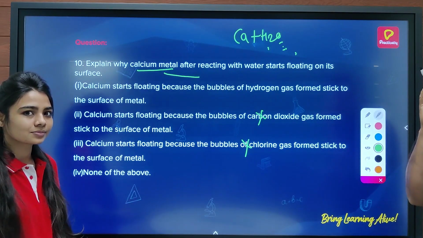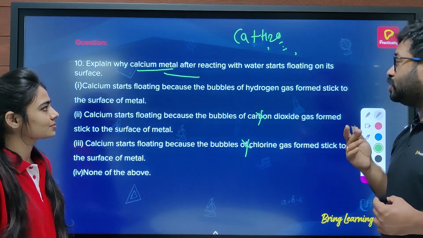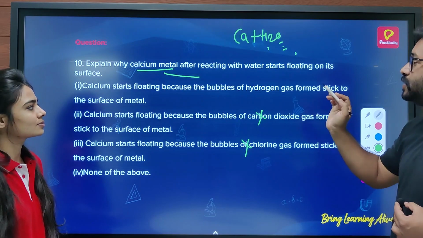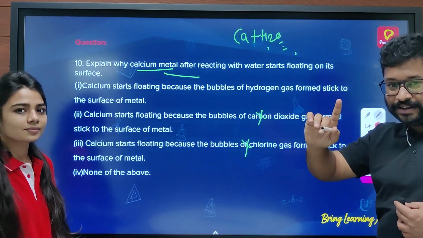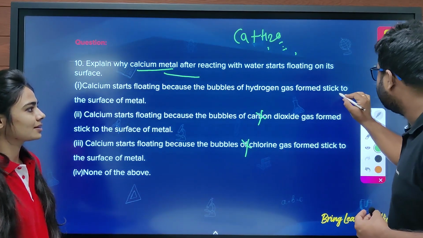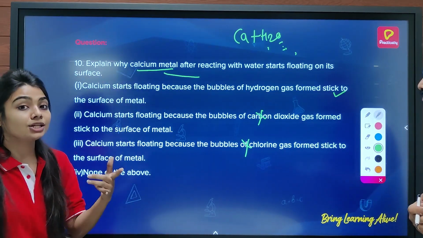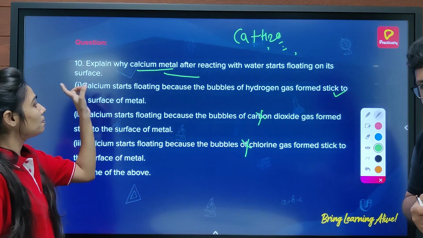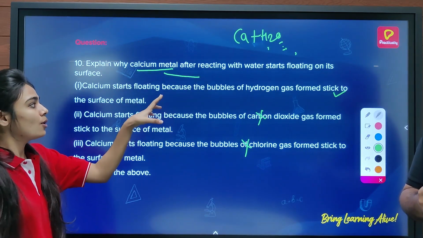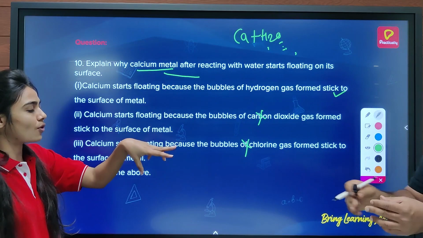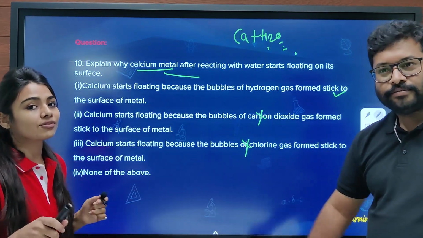Now, what is the first option? Calcium starts floating because bubbles of H2 gas formed stick to the surface of the metal, and that's the answer. And one more thing, not only calcium but magnesium does the same thing. Magnesium also starts floating when the bubbles of hydrogen gas form and stick to the surface of the metal.